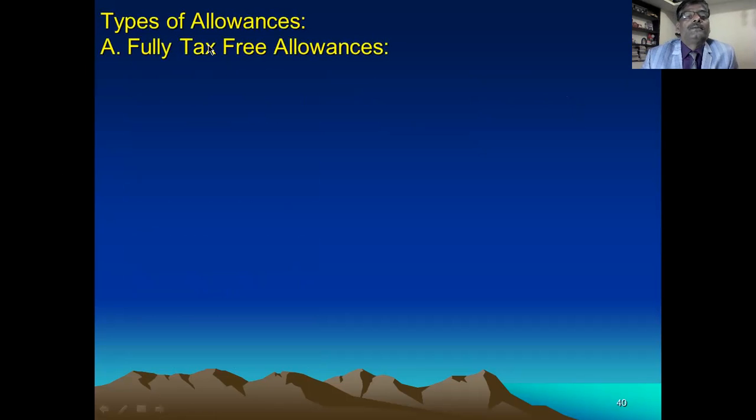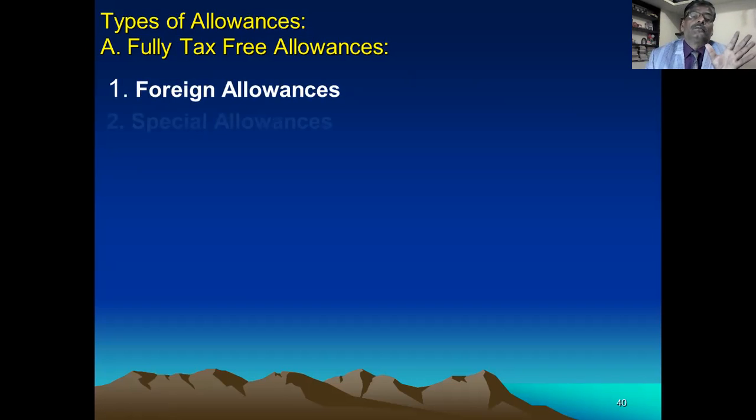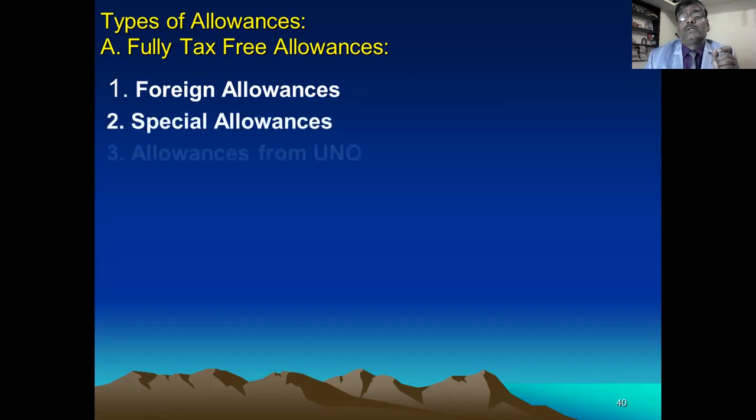Then types of allowance. Fully tax-free allowance. What are the fully tax-free allowances? You remember this. Fully tax-free means it does not come for calculation. First is foreign allowance. Allowance given to an employee for foreign purpose. A special allowance given to an employee. Any special purpose allowance given to an employee is also exempted from tax.